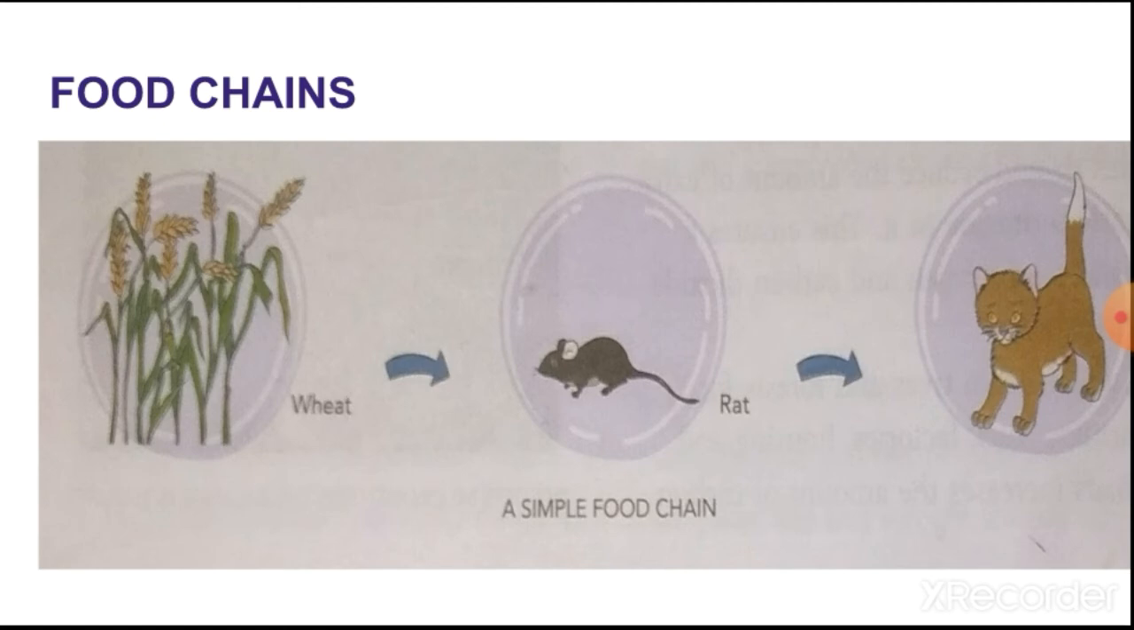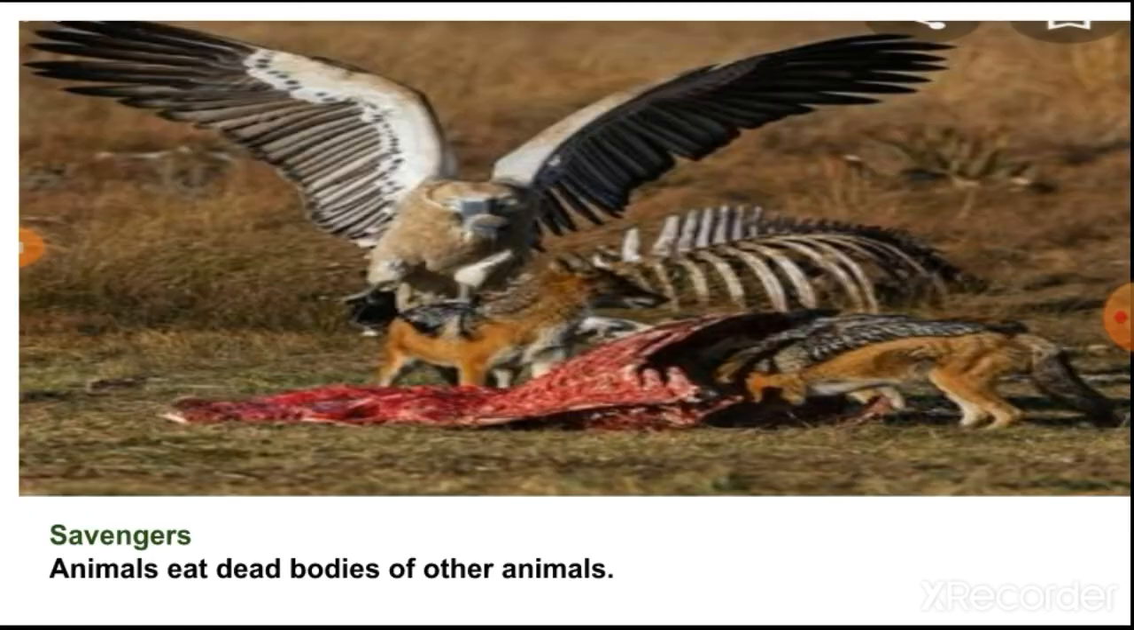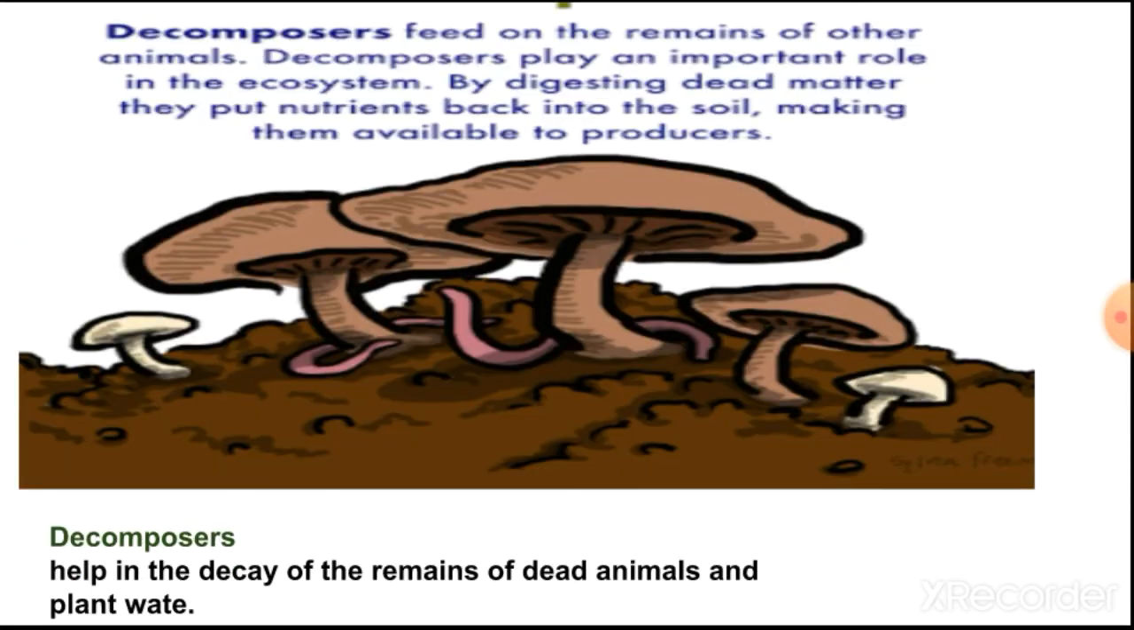Now next you have to study scavengers and decomposers. So here are scavengers. Animals that eat dead bodies of other animals, like hyenas and vultures. These are the animals which are eating dead bodies of other animals. So these types of animals are called scavengers.